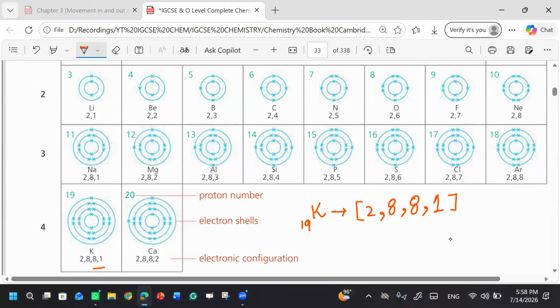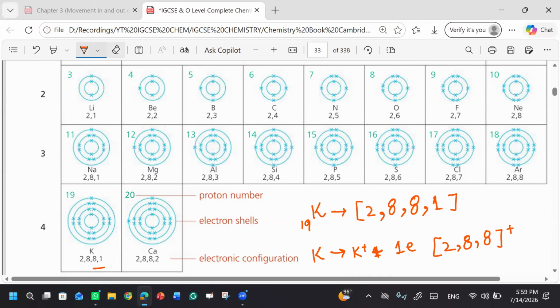What will be done? It will lose this electron, because its valence shell is not completed. So it will lose one electron, and now its configuration will be this, right?